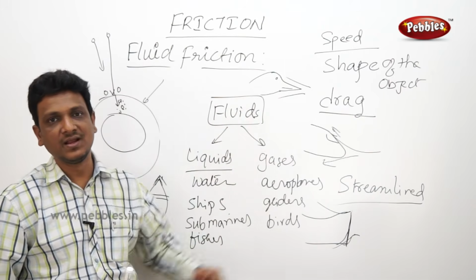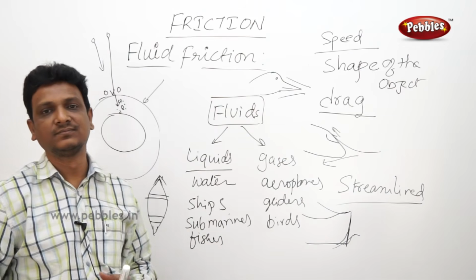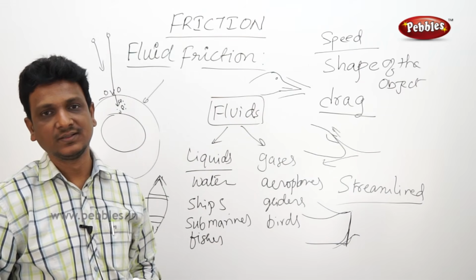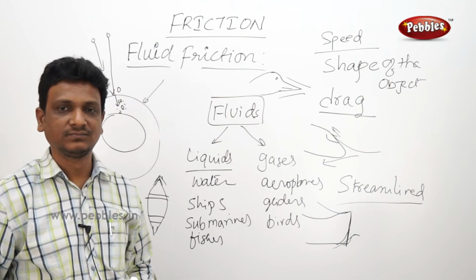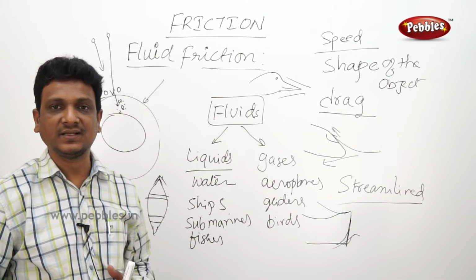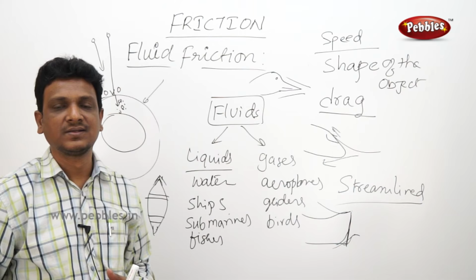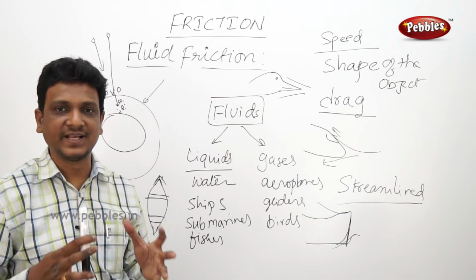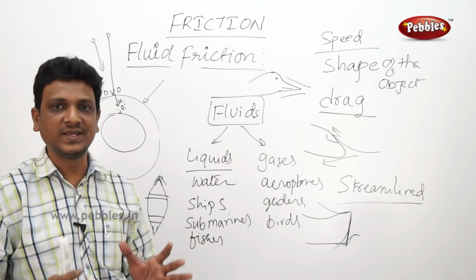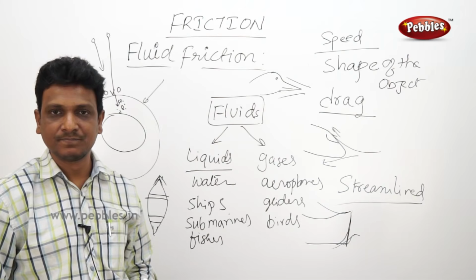So what do you say now? Is friction a friend or an evil? Is friction a necessity or an evil? You say both. We have to say both, right? Friction is necessary. At the same time, there are some bad effects or disadvantages. But with the help of technology, we can overcome the disadvantages, or at least we can reduce the impact or effect of the disadvantages caused by the friction.